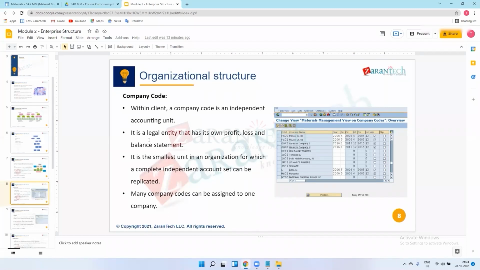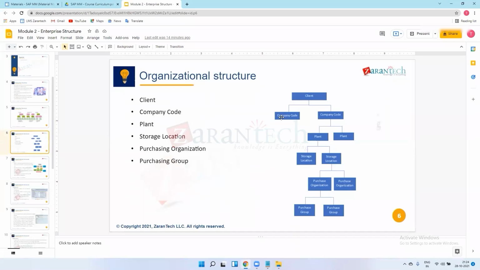It is a legal entity that has its own profit and loss and balance statement. Means this purchasing organization will procure for this company code, and this company code has its own loss statements.